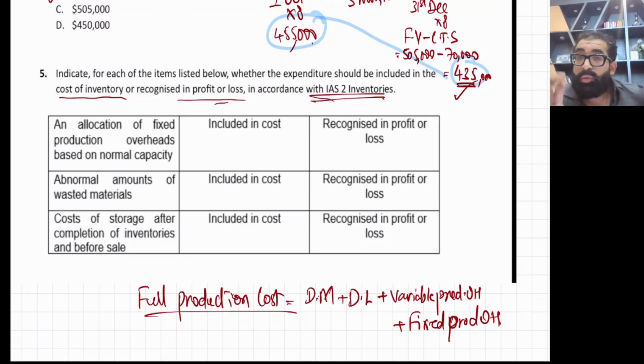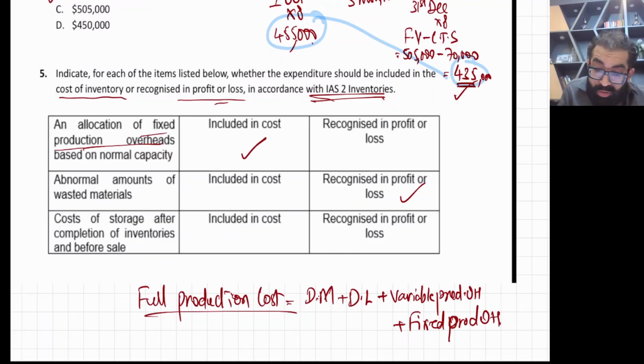Okay, and now this MCQ is again linked to the theory, the book reading part, if you have done it. Listen, so an allocation of fixed production overhead based on normal capacity. Yes, it is included in the cost, because all production overhead is part of cost of inventory. Now the second, abnormal amount of wasted material, immediately booked in the P&L. Abnormal cost, just like process costing. Abnormal loss, we only book normal cost in the inventory, not abnormal cost. These are unexpected losses, immediately expensed.